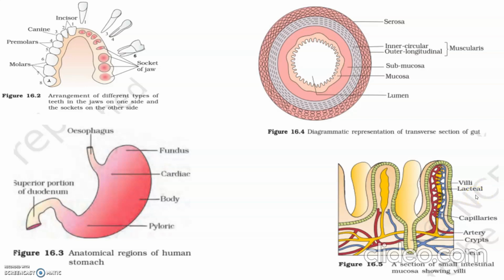The mucosal epithelium also has goblet cells. Goblet cells secrete mucus, which helps in lubrication. Mucosa also forms the glands in the stomach, called the gastric glands, and crypts between the bases of the villi in the intestine, called the crypts of Lieberkühn. All these four layers show modifications in different parts of the alimentary canal.